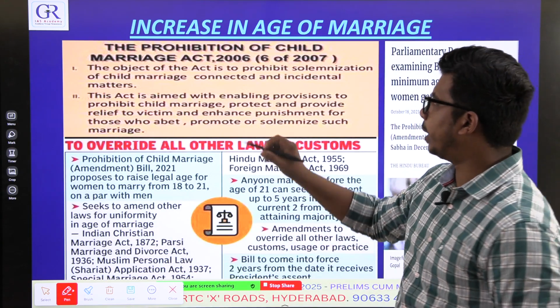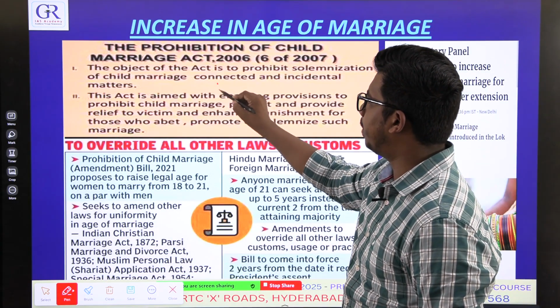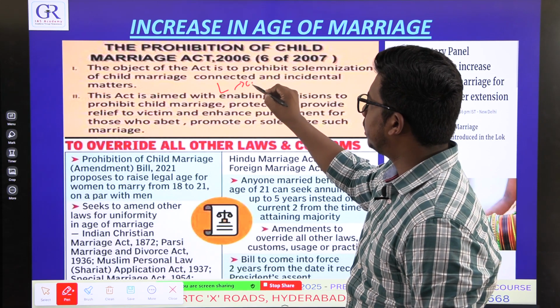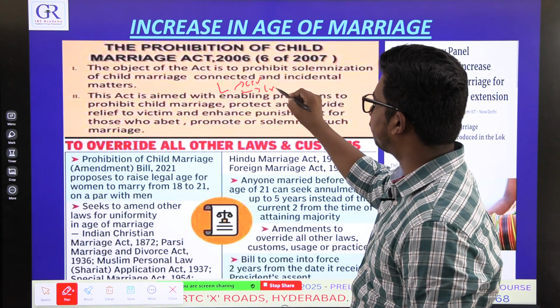Laws are basically of two types. One is civil laws, and one is criminal laws.